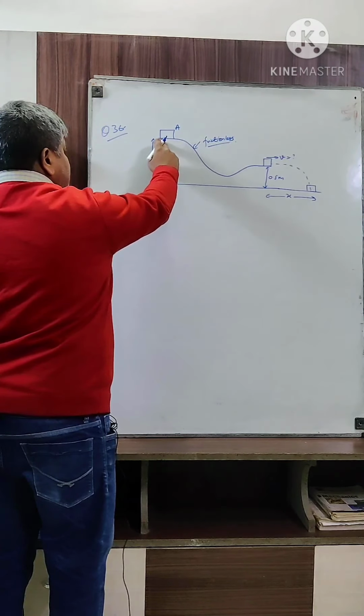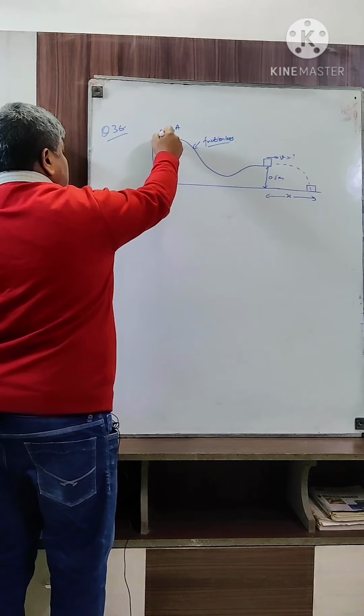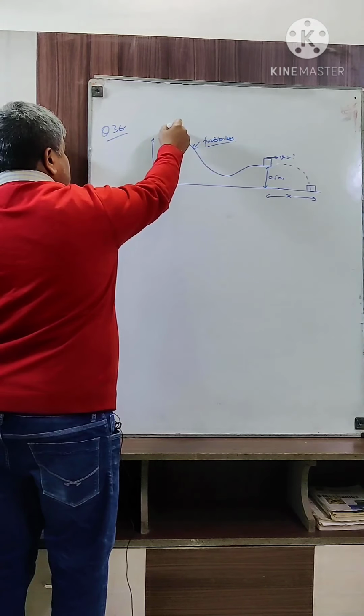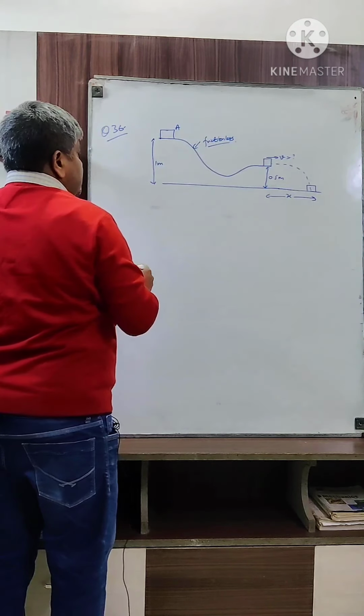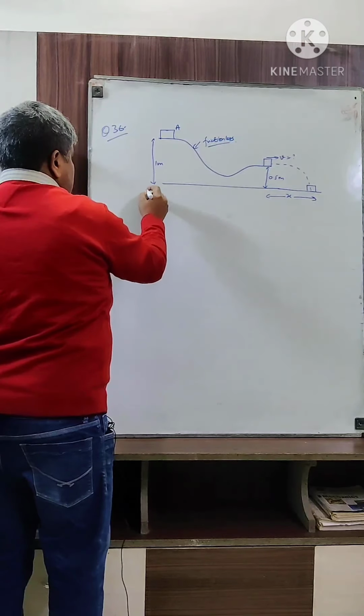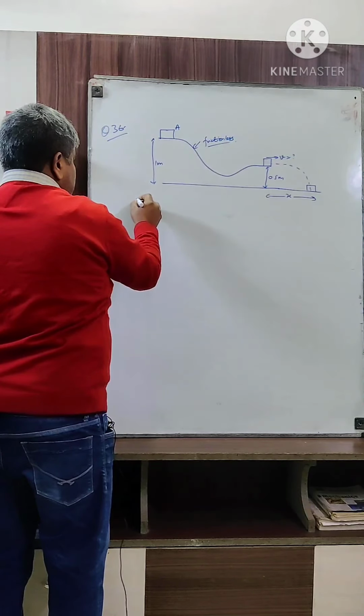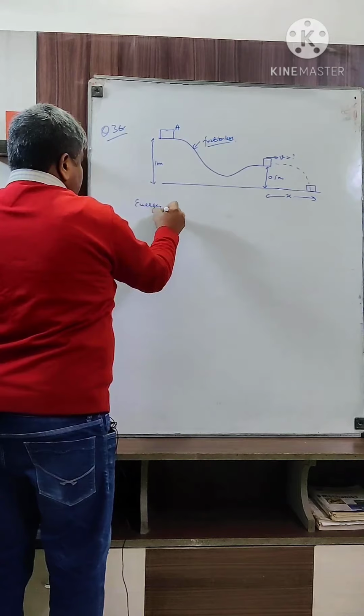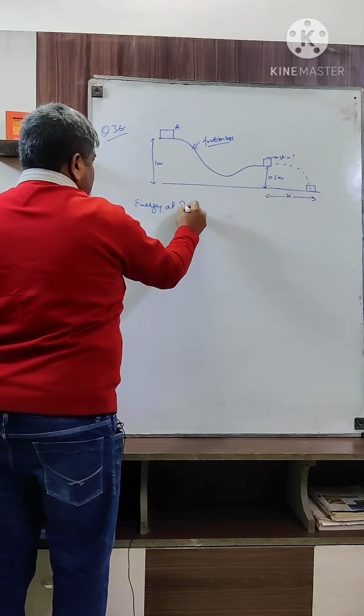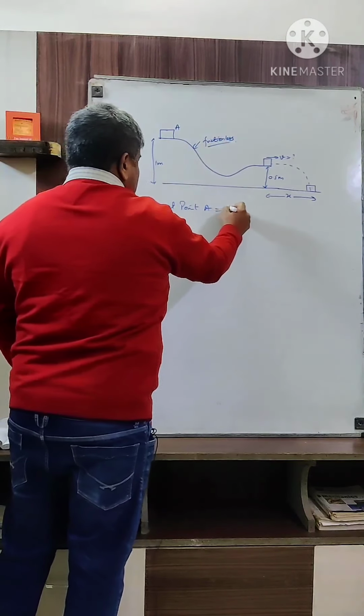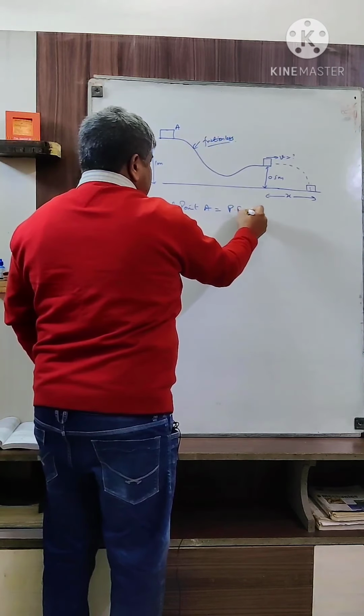First of all, we will see what the energy of the block is here. It only has potential energy here. So the energy at point A is potential energy plus kinetic energy.